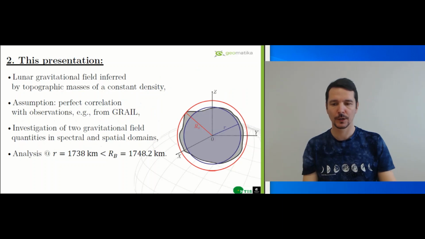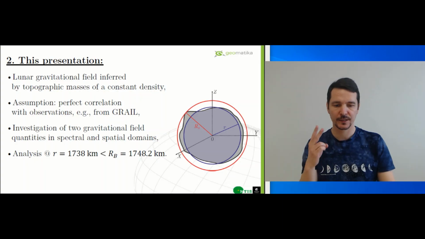In this talk, we literally test the analytical downward continuation, and we do so for the gravitational field of the Moon inferred by topographic masses. Such a field perfectly correlates with the realistic one observed by the GRAIL satellite in 2012.